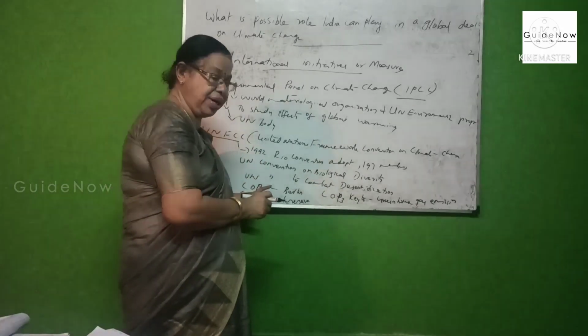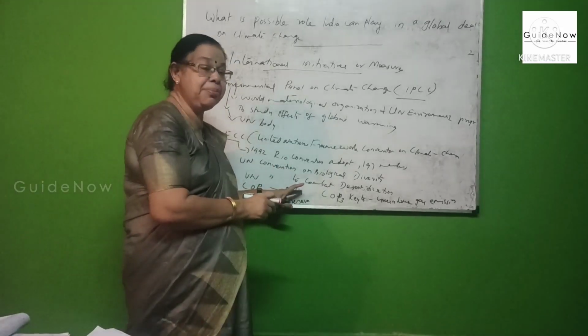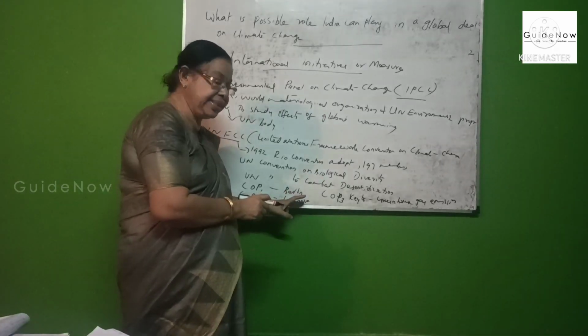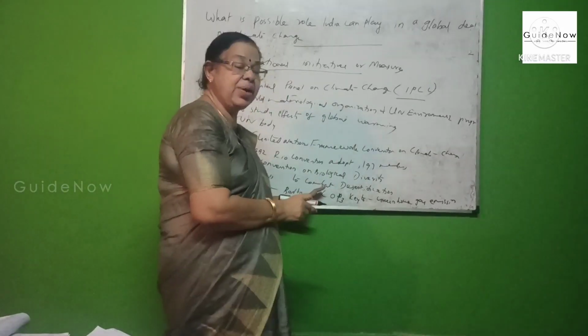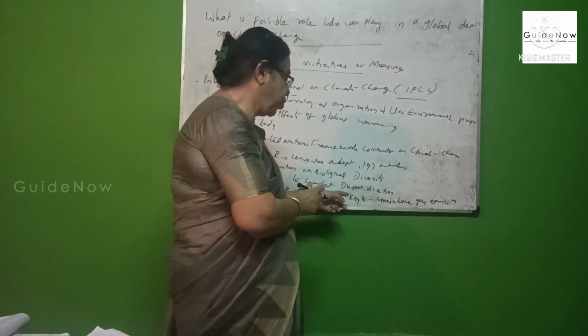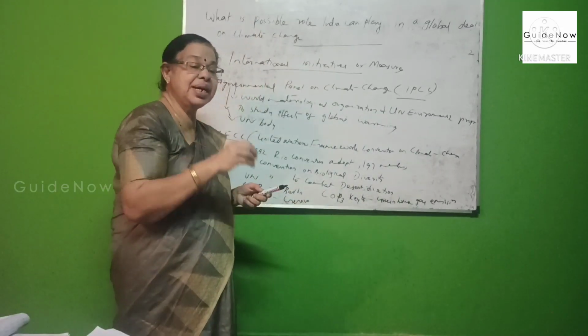Conference of the Party 1 conducted their conference in Berlin. Conference of the Party 2 conducted their gathering in Geneva. And the third, Conference of the Party 3, conducted their conference in Kyoto in Japan. So these are the three important conferences conducted.